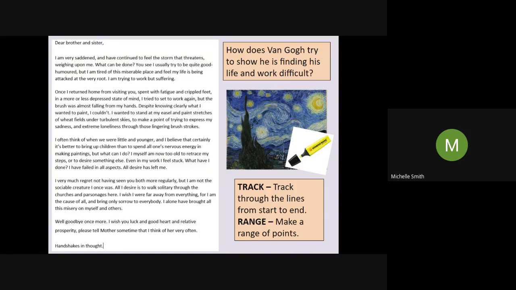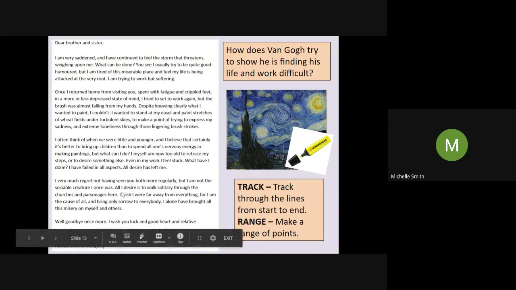I know that is quite challenging for some people. But if we could take at least one quote from each of those paragraphs, we could have at least 5 points there, couldn't we? At the very least, we could have 5. So if we could take 1 from the first paragraph, 2 from the second paragraph, 2 from that paragraph there, and then 2 from the last one, we could have 8 points, couldn't we?